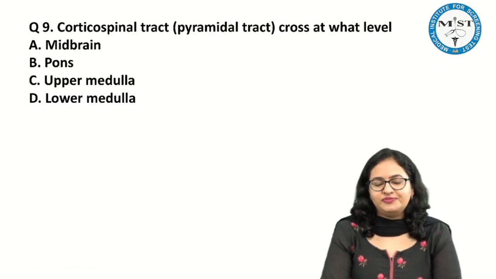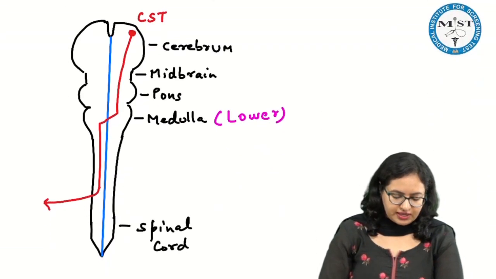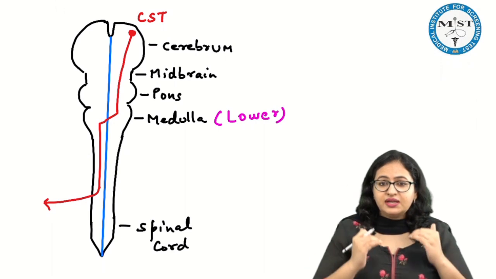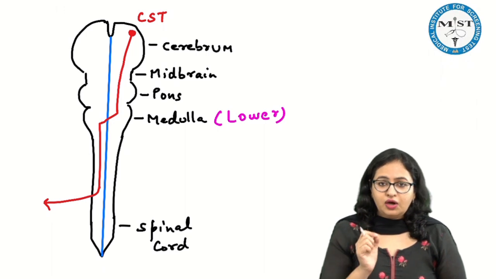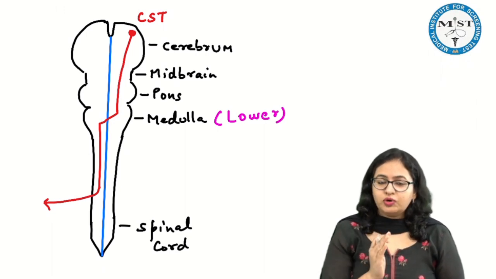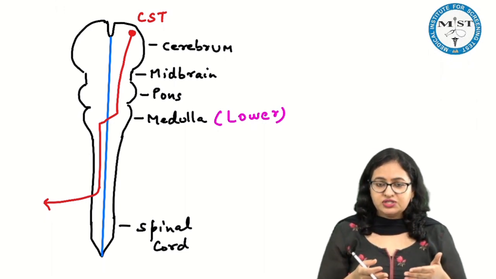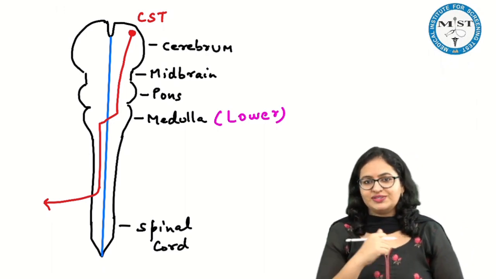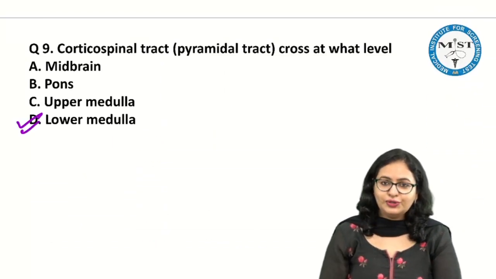Corticospinal tract, very important. It crosses at what level? When we are talking about this corticospinal tract, we use these schematic images to study all these tracts. We know that when it is descending down, it crosses at the level of medulla. Now at what level of medulla? At the upper level of medulla it forms a prominence known as pyramids, and then it crosses at the lower part of the medulla and goes to the other side. So the answer of this question is that it crosses at the level of lower medulla.